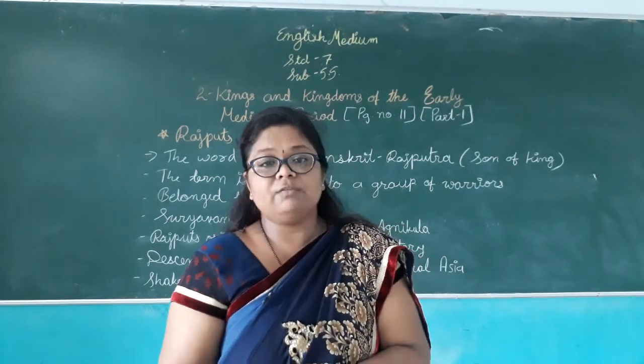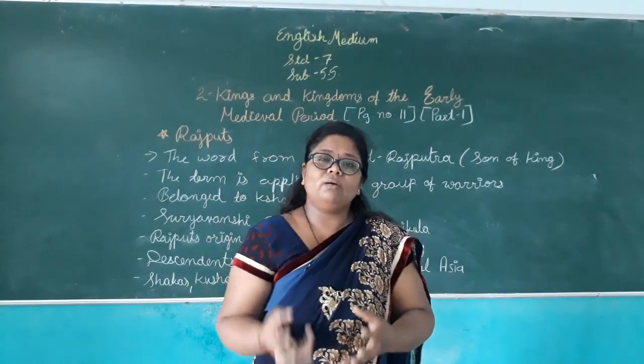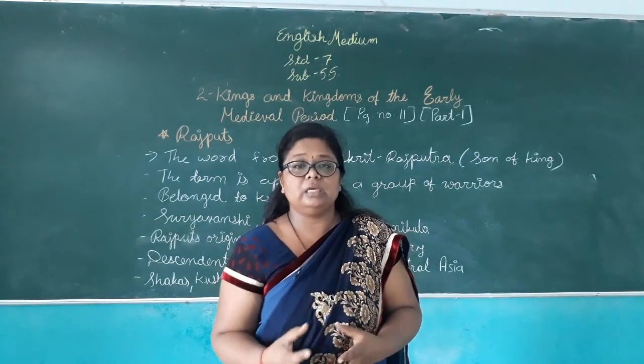Now next we have the Pals. About the Pals we will see in detail.